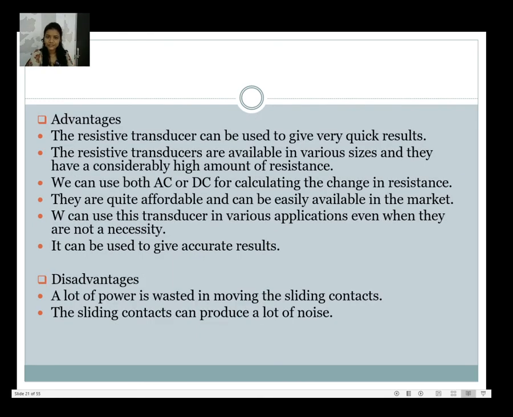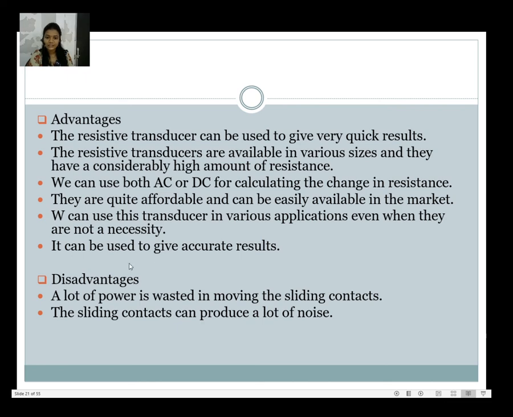Now, what are the advantages of a resistive transducer? The resistive transducer can be used to give very quick results. It is available in various sizes and they have a considerably high amount of resistance. We can use both AC or DC for calculating the change in resistance. Then it can be used to give accurate results. It is quite affordable and easily available in the market. So these are some advantages of a resistive transducer.